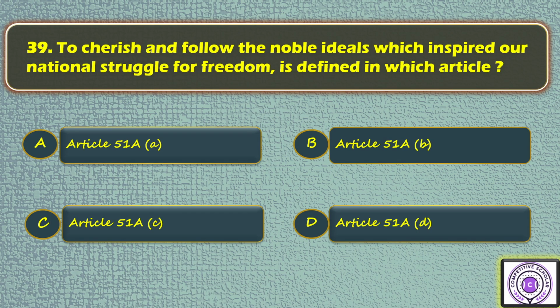Question number 39. To cherish and follow the noble ideas which inspired our national struggle for freedom is defined in which article? Option A. Article 51AA. Option B. Article 51AB. Option C. Article 51AC. Option D. Article 51AD. So the answer is B.